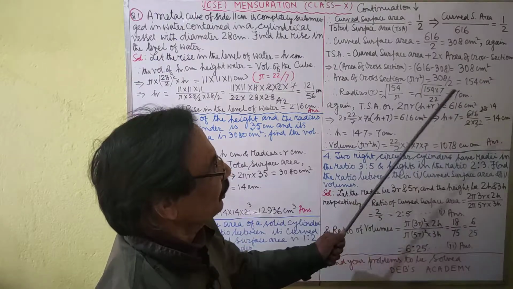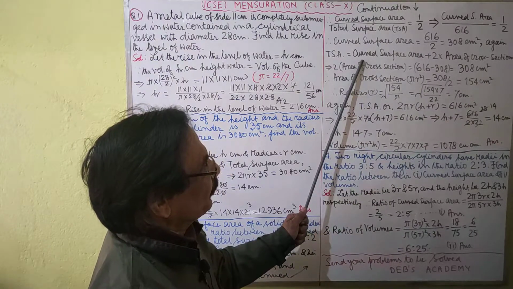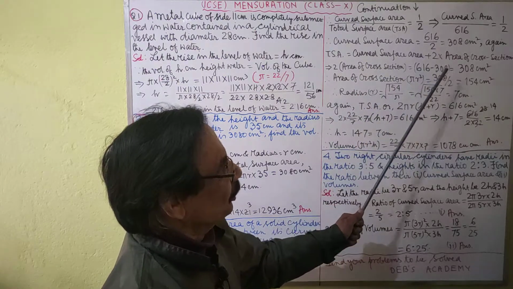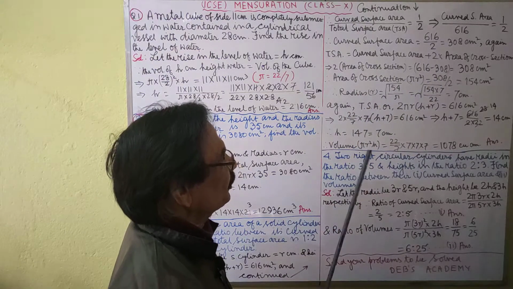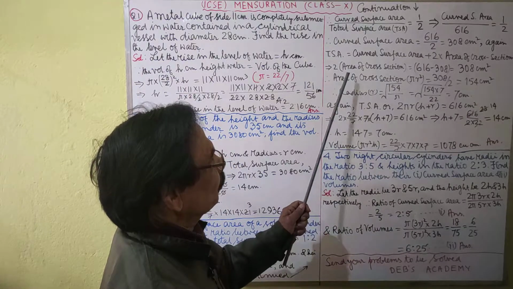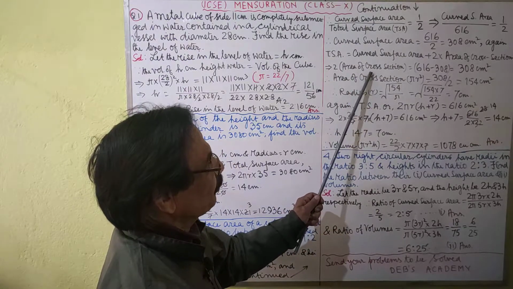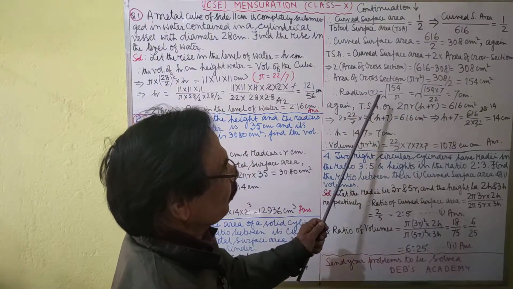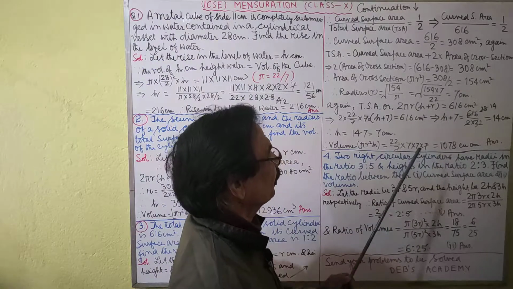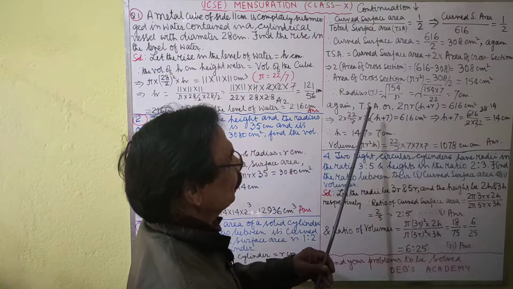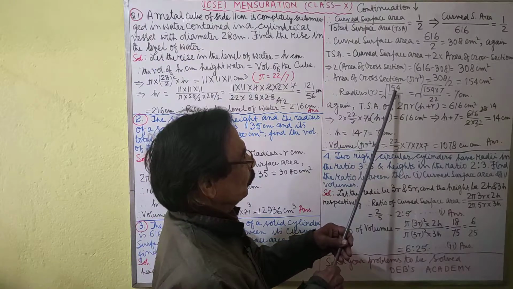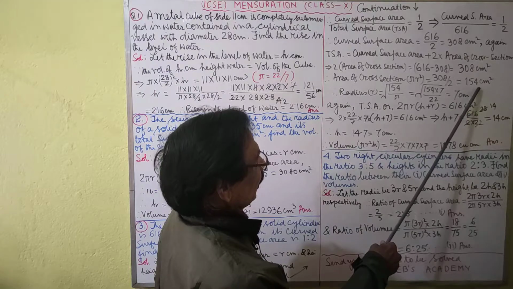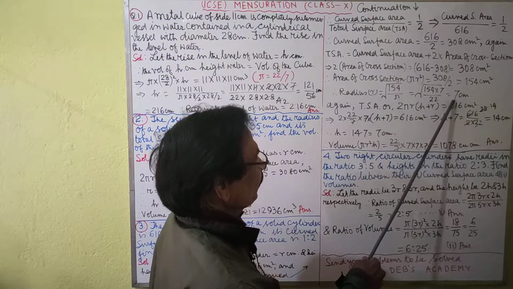Again, total surface area equals curved surface area plus 2 into area of the cross section. Two cross sections are there. So 2 into area of cross section equals 308 centimeter square. Therefore, the area of cross section equals 154 centimeter square. Therefore, the radius, we know that R equals the square root of area of the cross section by pi, that is 7 centimeter.